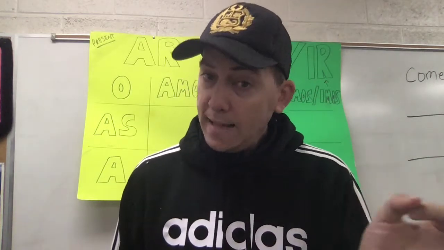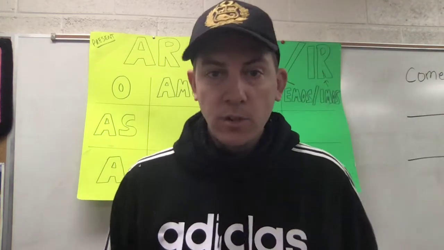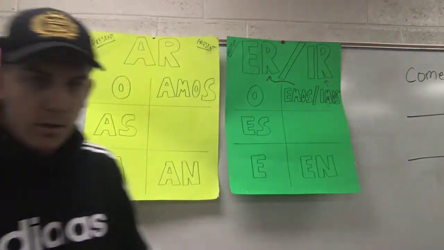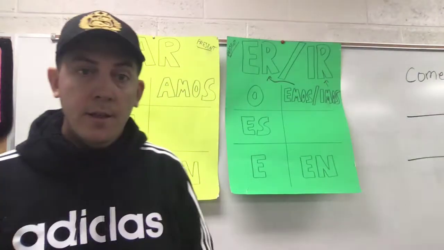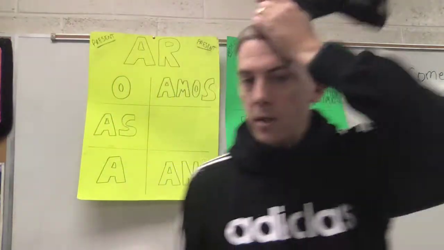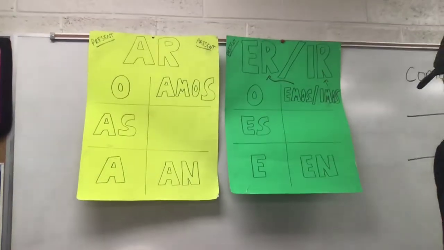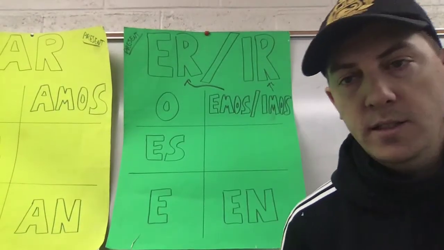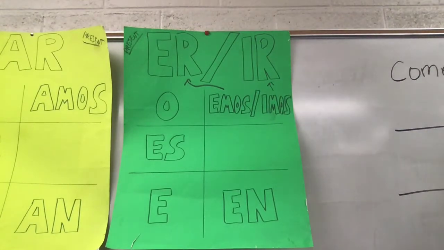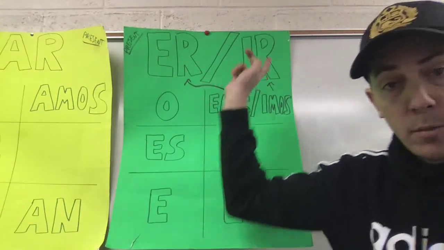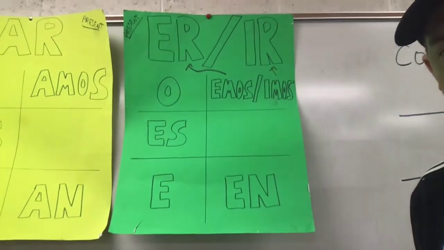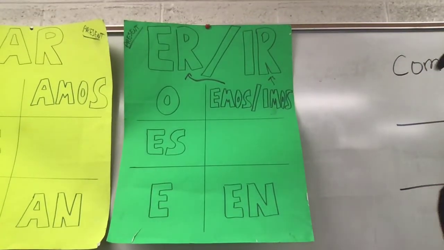Now as you remember from last time, Spanish has three categories of verbs: the AR verbs, and ER and IR. We covered AR first because they're the most common. Now we will cover ER and IR verbs. Awesome. This is the same concept that we did last week. We identify the verb, whether it is an AR, ER, or IR verb, in its infinitive form. We will drop that ending and conjugate accordingly.